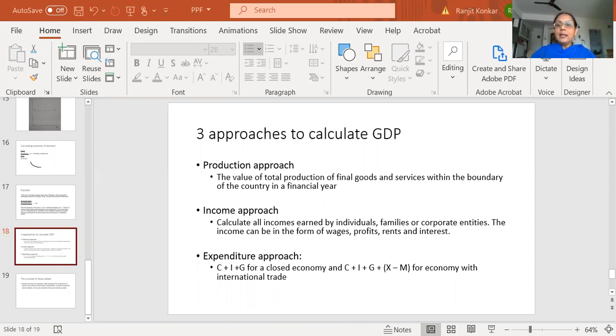headings. Then the last one that we are going to be talking about today is the concept of the expenditure approach. Now, know one thing, although there are three approaches to calculate GDP for a nation, when it comes to actually calculating it, all the nations, I don't think there is any exception, all the nations use the concept of the production approach, all of them. But at the same time, it is necessary to know these other things.